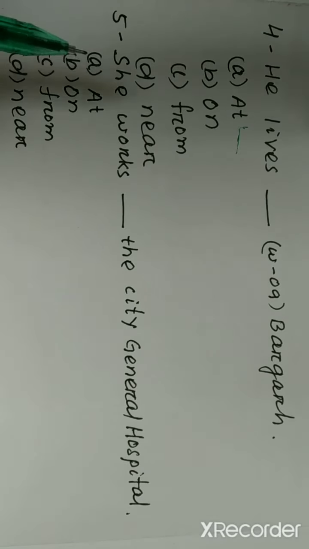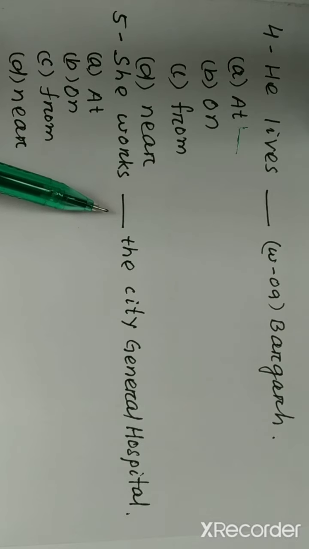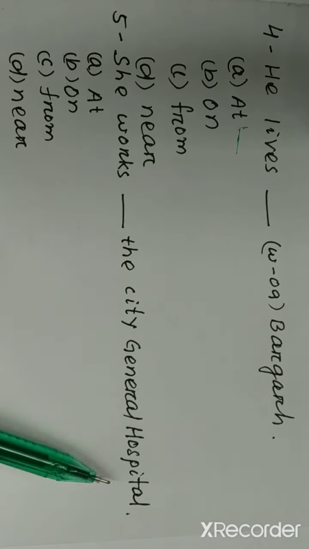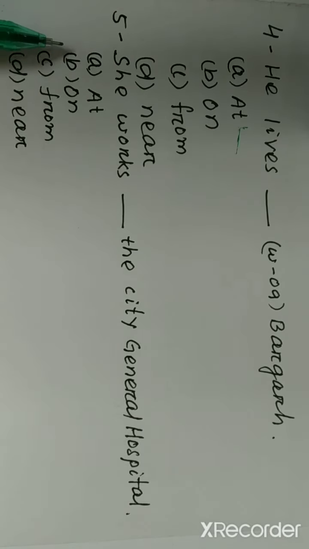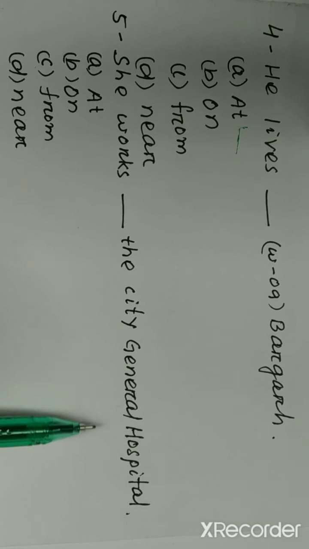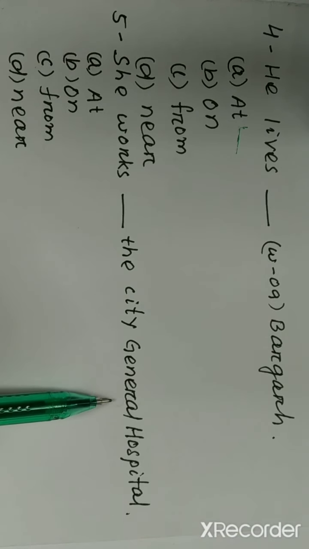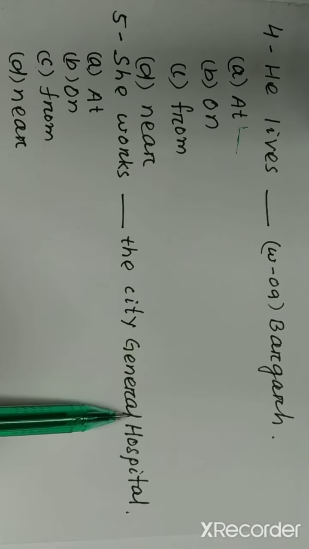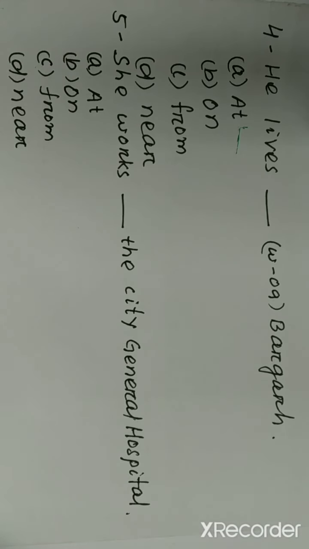Like number 5. She works dash the city general hospital. Here also option A, at. Option B, on. Option C, from. Option D, near. The general hospital is also a specific place. So it is also an exact point. So here also we can use the preposition at.